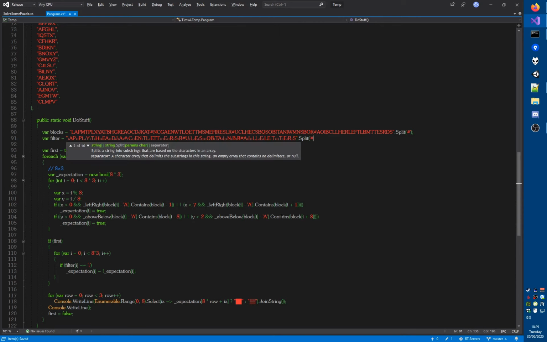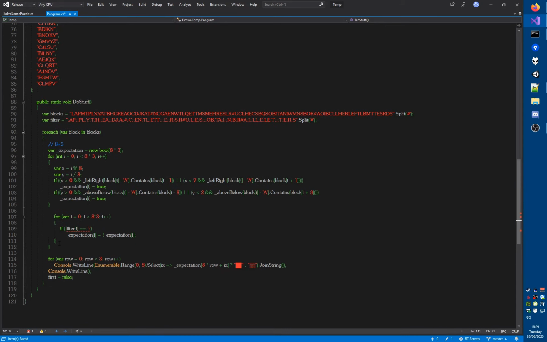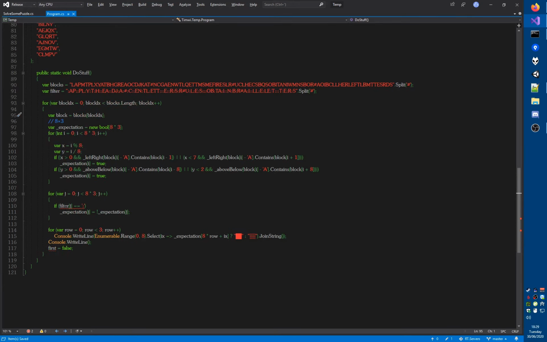So now we split this at the hashes, and we remove this, and now we can use filter. Okay, we need the index. Let's turn this into a for loop, call that I. We can't call that I because that is called I already, so let's call it block index. There you go, that's most readable. So now we use block index here and run this.